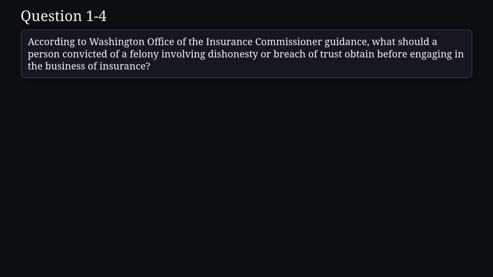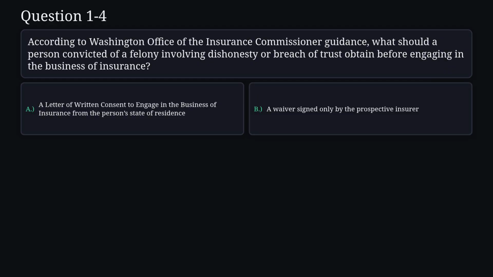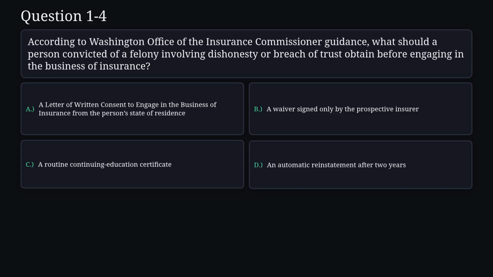Question 4. According to Washington Office of the Insurance Commissioner guidance, what should a person convicted of a felony involving dishonesty or breach of trust obtain before engaging in the business of insurance? A. A letter of written consent to engage in the business of insurance from the person's state of residence. B. A waiver signed only by the prospective insurer. C. A routine continuing education certificate. D. An automatic reinstatement after 2 years.